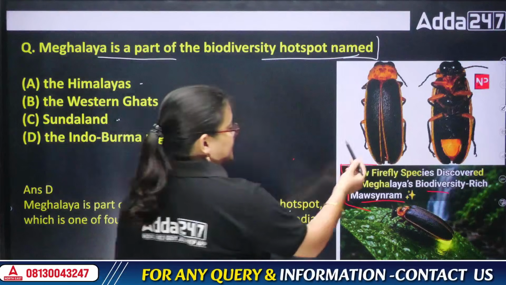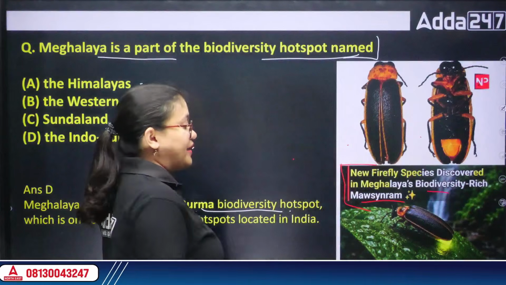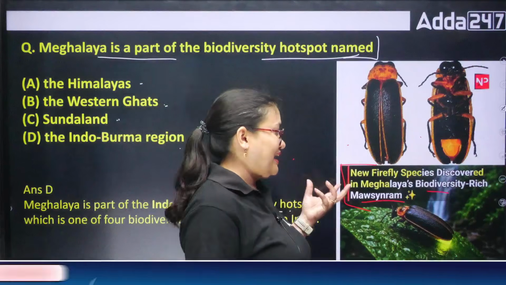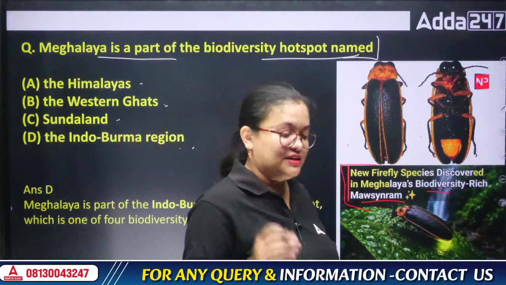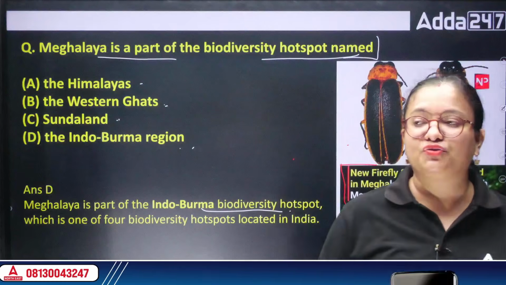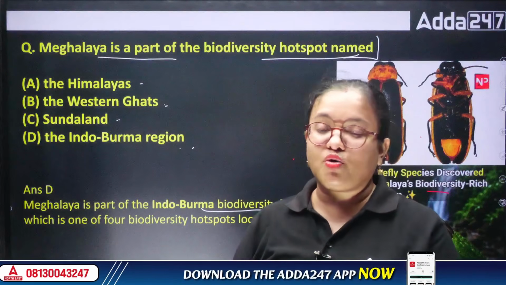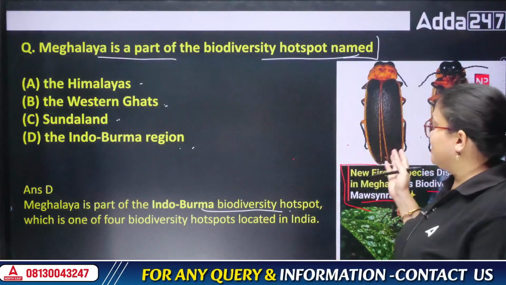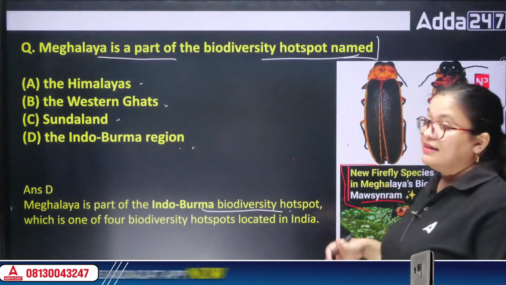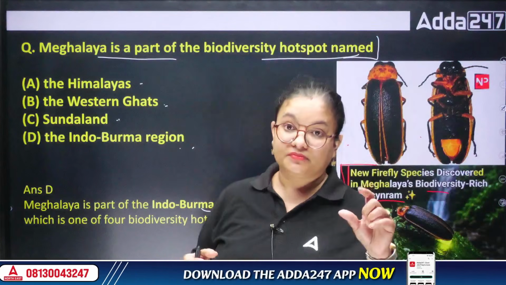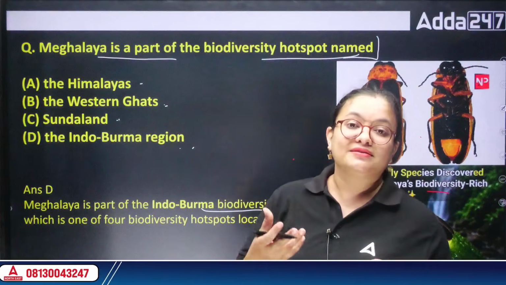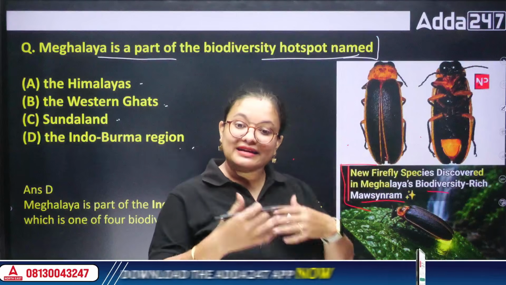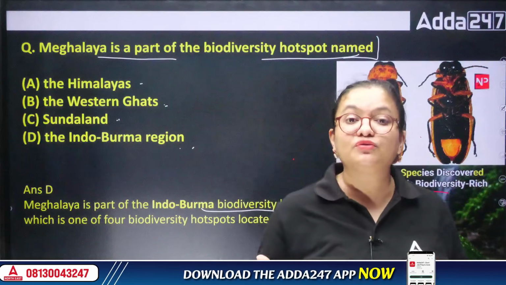So this was a species. It looked like this and it is a type of firefly. We usually see light among them whenever we see them at night; they emit light. It is a very important thing to note, because nowadays it is so polluted, or rather most northeastern states are so polluted, that we are not able to see such species, fireflies or these beetles. So whenever we sight such things, it means the place or the environment there is starting to heal, which is a very good sign for us.